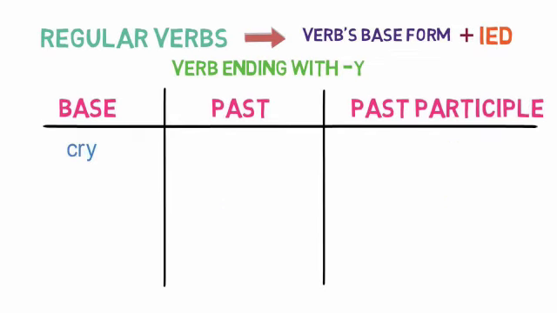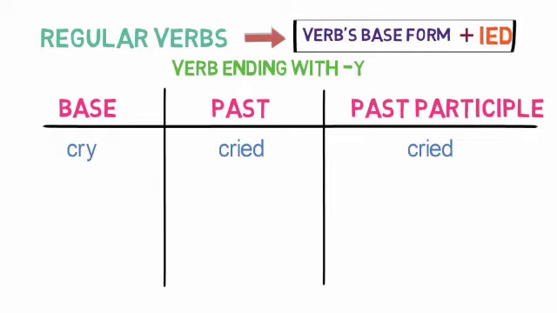Verbs are formed by adding ied to the base form of the verb. If the verb ends in consonant y, we replace it with ied. Example, cry. Here the verb ends with y, so we replace the y with ied for getting the past and past participle forms. So cry becomes cried in past as well as past participle form.